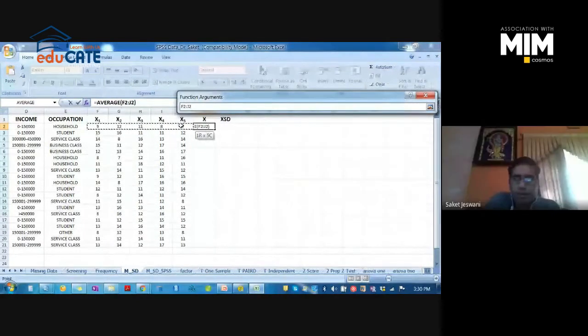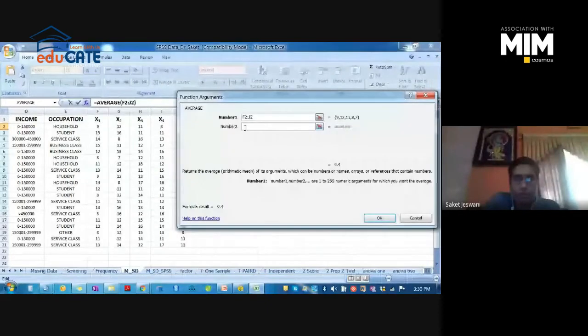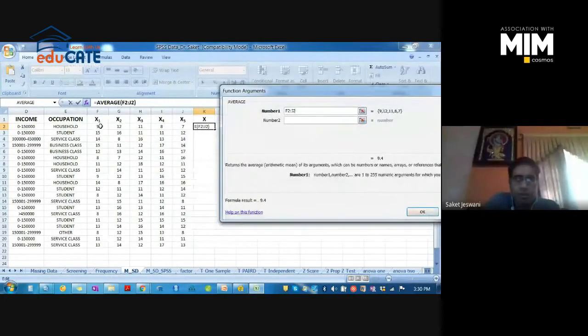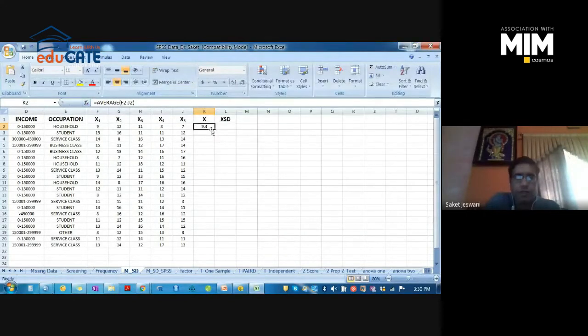Then again open this tab. You can see F2 to J2. We have selected F2 to J2. Click on OK. 9.4 is the mean value for this particular respondent for all the variables.